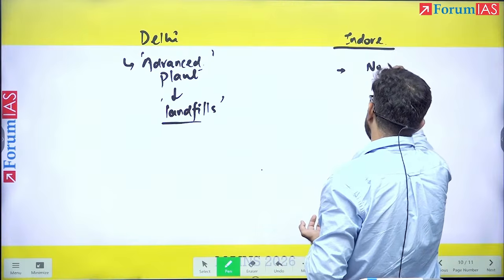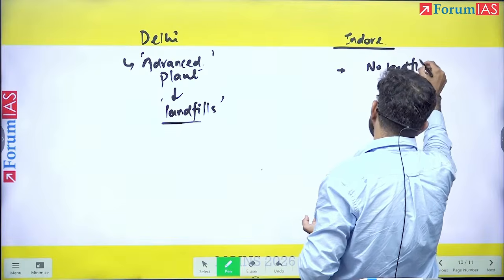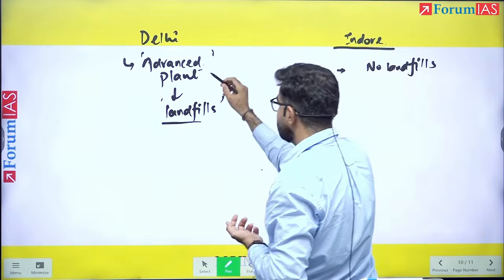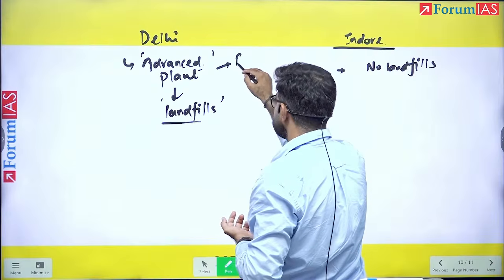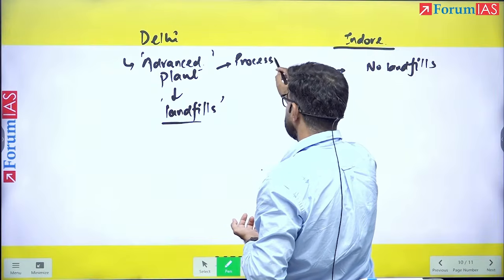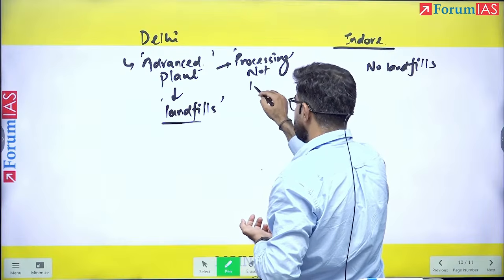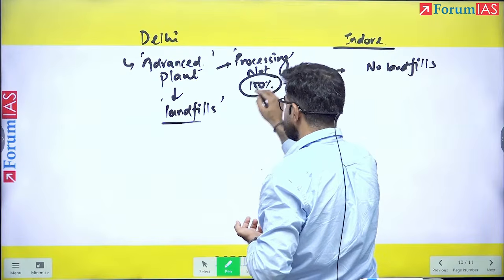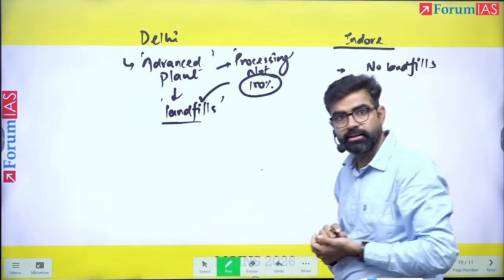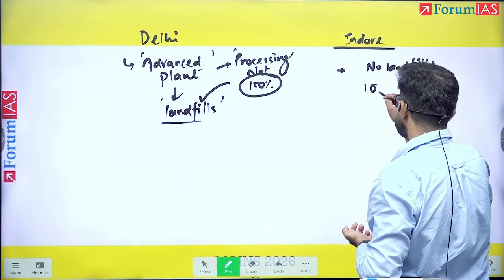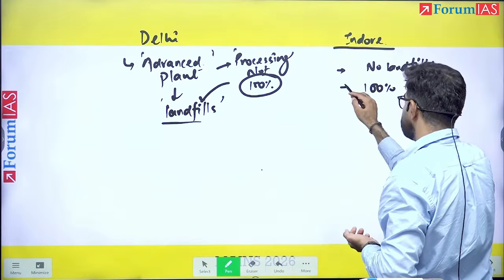So we can conclude with this that the processing is not 100% in Delhi, because if it was 100%, they should not have landfills. In Indore, processing capacity is 100%.